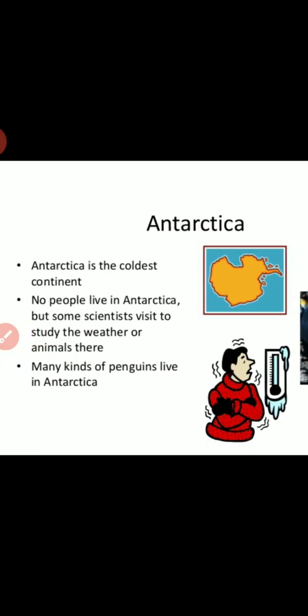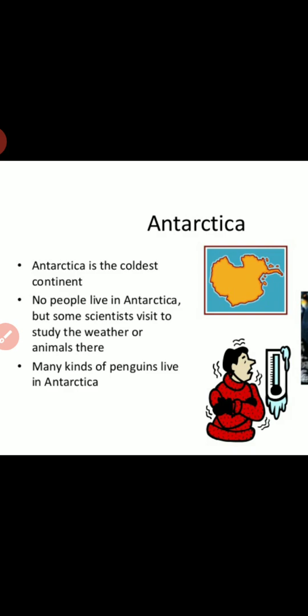Then the next one is Antarctica. Antarctica is the coldest continent. No people live in Antarctica, but some scientists visit to study the weather or animals there. Many kinds of penguins live in Antarctica.